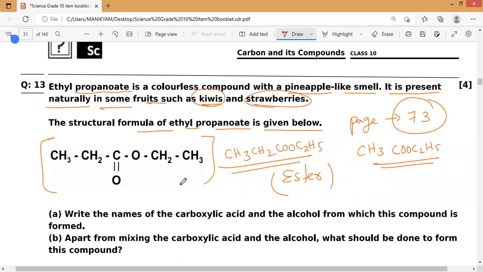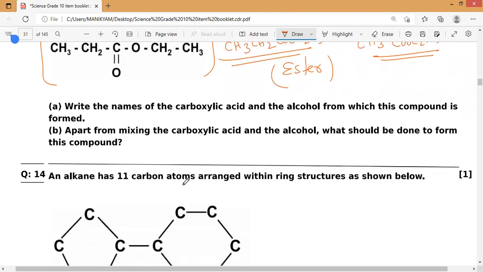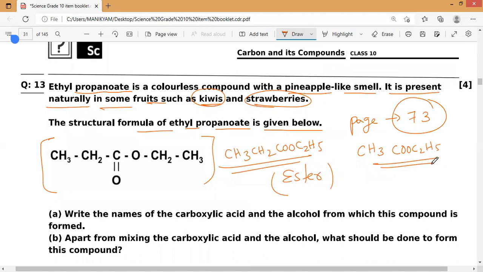Now they're asking, write the names of the carboxylic acid and the alcohol from which this compound is formed. Unless you have a complete idea, we cannot answer this question. As we know, CH3COOC2H5, ethyl acetate, is formed by ethanoic acid plus ethanol.